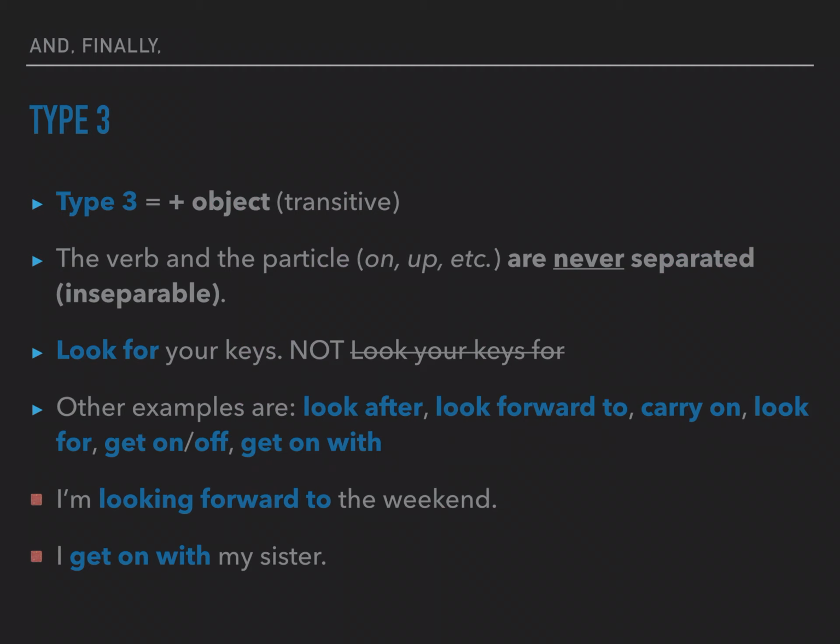Get on, subirte al autobús, por ejemplo. Get off, bajarte del autobús, por ejemplo. And get on with, llevarse bien con alguien. I'm looking forward to the weekend. ¿No? Tengo ganas ya del fin de semana, ¿no? I get on with my sister, me llevo bien con mi hermana, ¿no? So remember, type 3, transitivo pero inseparable, ¿no?